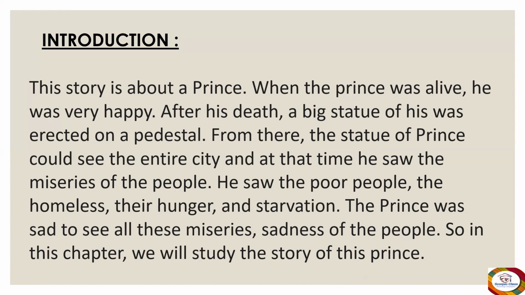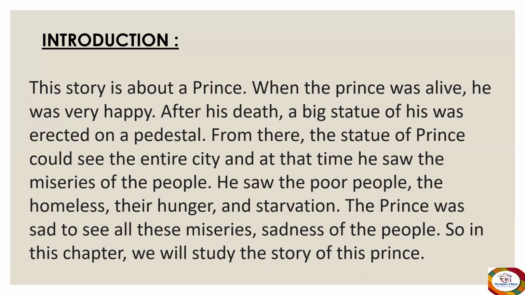So, my dear learners, I think you would have understood the theme of this chapter. It's basically about a prince who was given the name Happy Prince because he led a very happy and luxurious life.